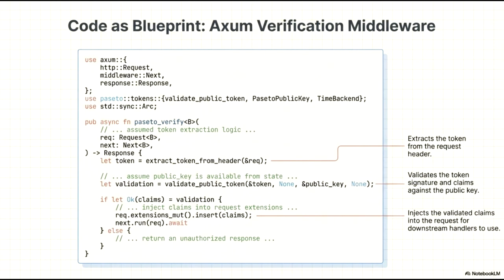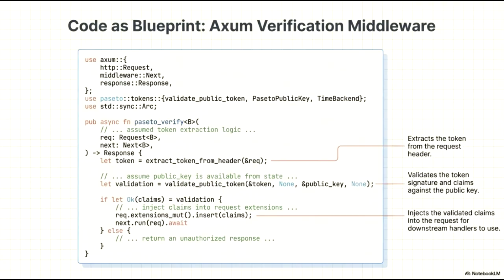This slide illustrates a code as blueprint example, specifically focusing on the implementation of verification middleware using the Axum web framework in Rust. This pattern demonstrates how to secure an application by processing authentication at the middleware layer. First, the middleware extracts the security token from the incoming request headers. This serves as the initial step in identifying the requester. Once the token is retrieved, the code validates its signature and internal claims against a trusted public key. This step ensures that the token is authentic, untampered with, and currently valid.